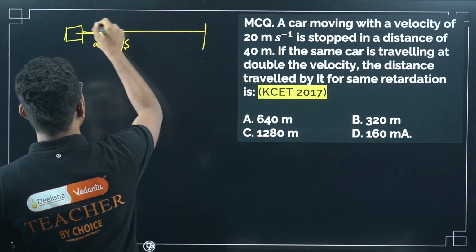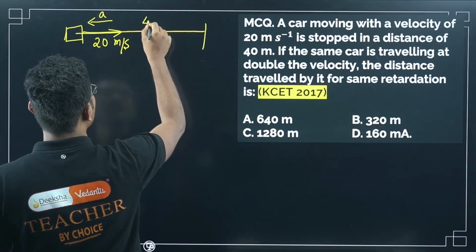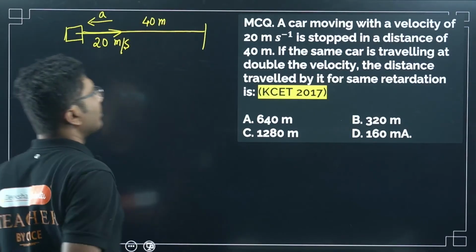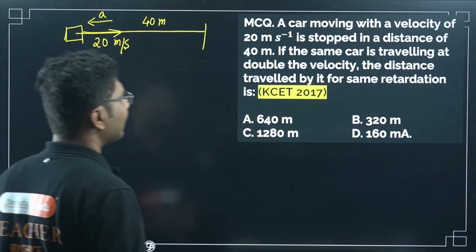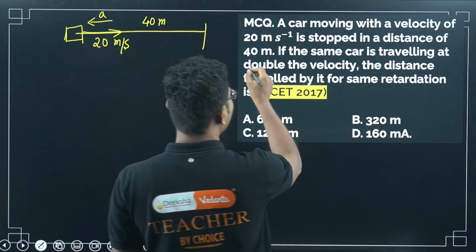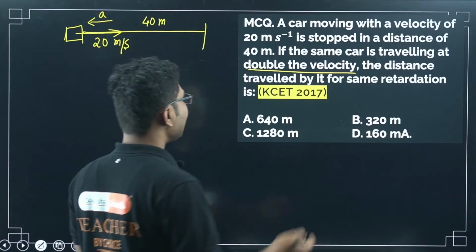So you apply some retardation to it and it stopped at 40 meters. Next, the car is now traveling with a double velocity.